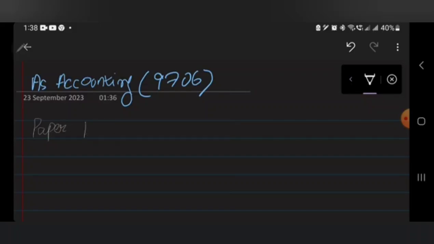Now, if I'm talking about paper 1, it means that we are talking about MCQs. In this paper you will be given 1 hour and you have to do 30 MCQs, and they will be all around the syllabus. The last few MCQs will be from the costing portions, so you should always remember that the last MCQs will be from costing, and the other MCQs will be from the financial portion. So moving forward, you have paper 2.